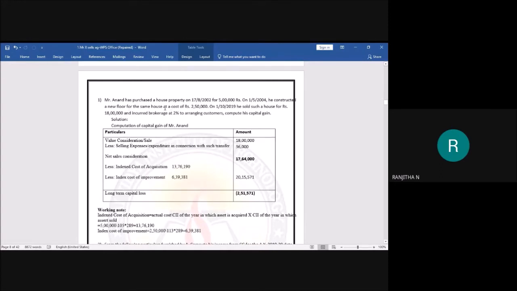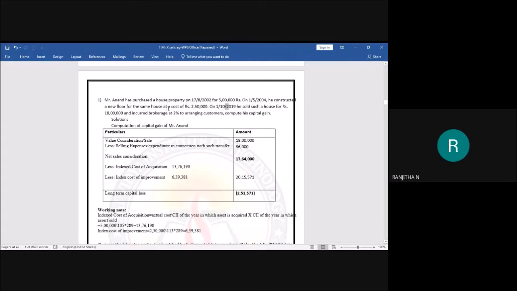Check when the activities have taken place. Mr. Anand purchased a house property in the year 2002. When he sold it in the year 2019, it is a long-term capital gain. It was purchased in 2002 and sold in 2019. How have we considered it as a long-term capital asset?